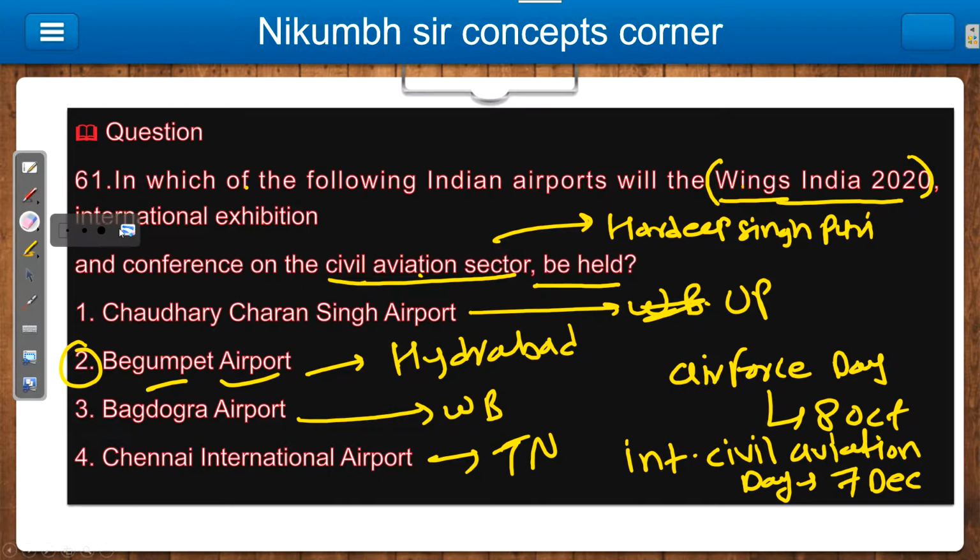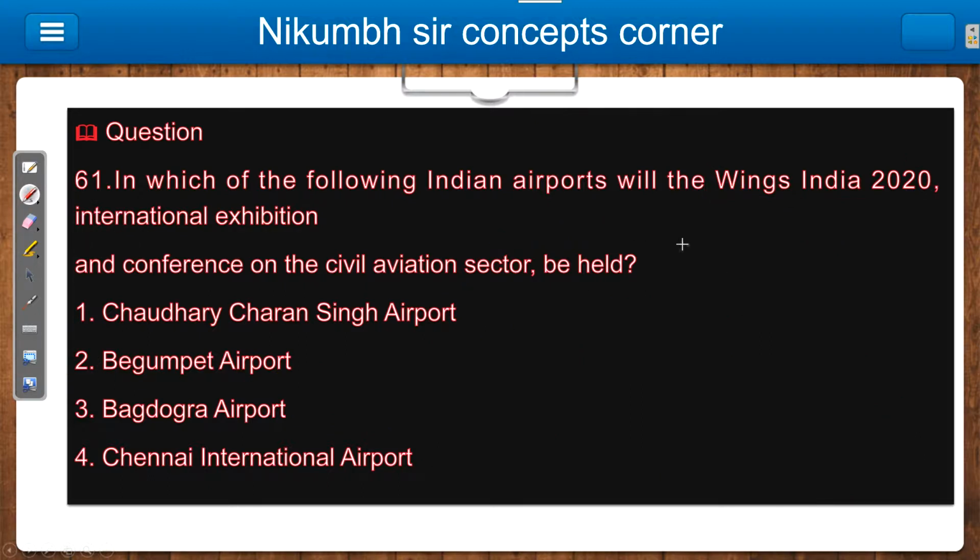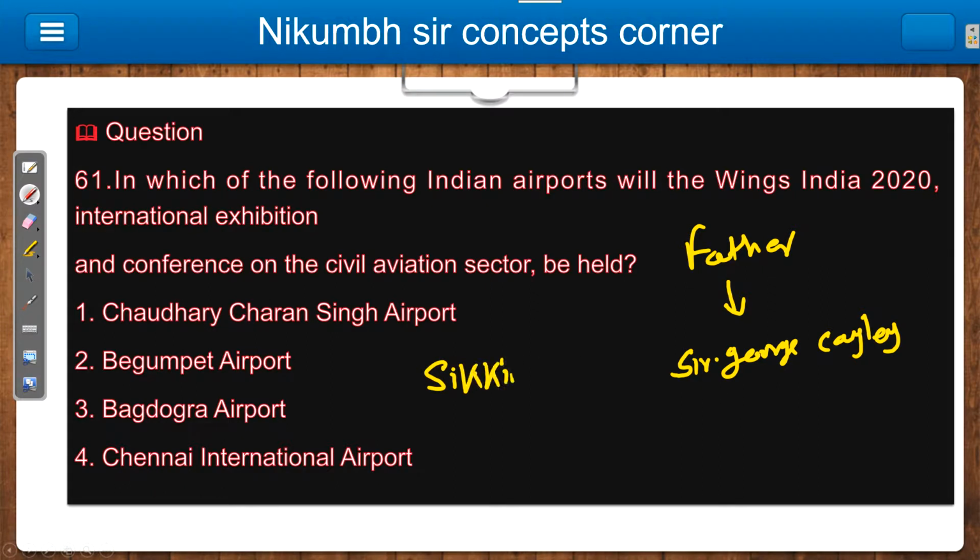Obviously we are discussing aviation, so we should know the father of aviation. Who is the father of aviation? Sir George Cayley. Sir George Cayley is the father of aviation. Now in India, there is one state where there is no airport. That is your Sikkim. Here there is no airport. In the rest of the states there is an airport.